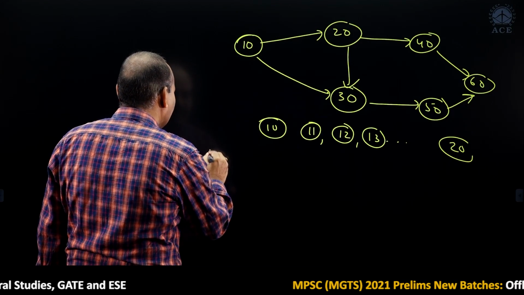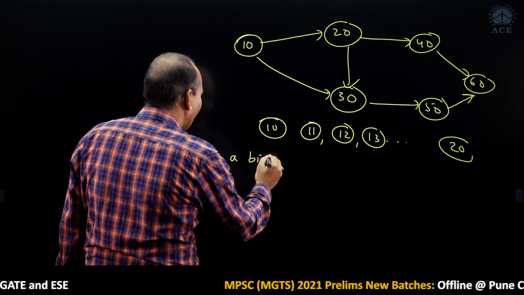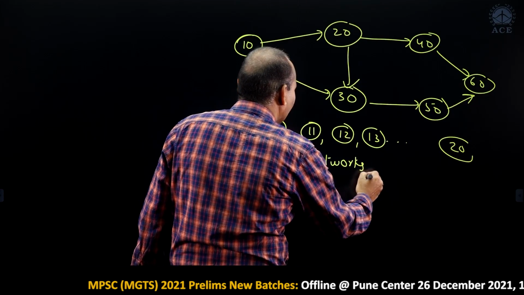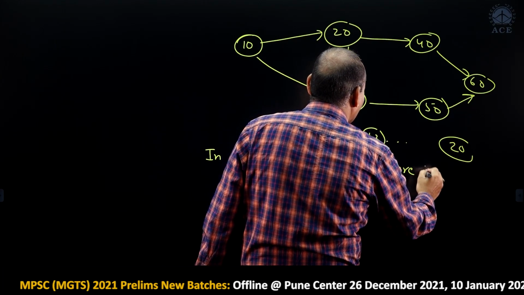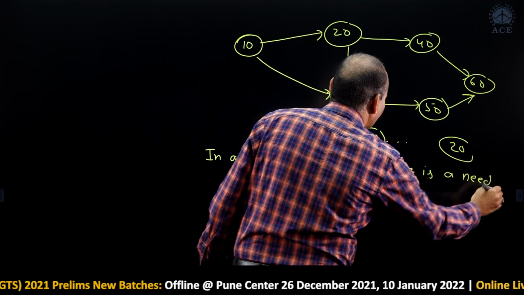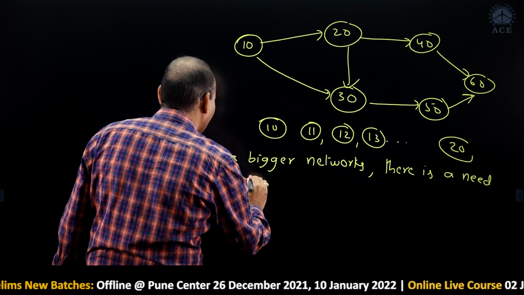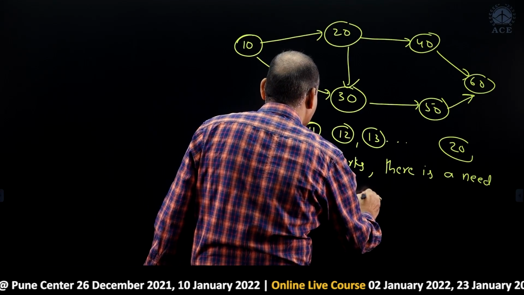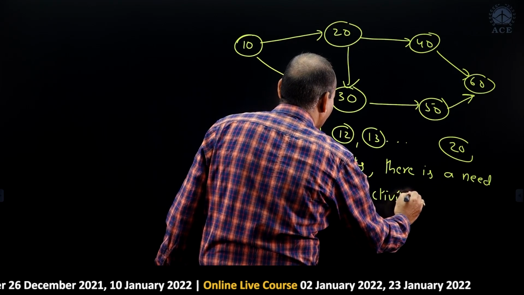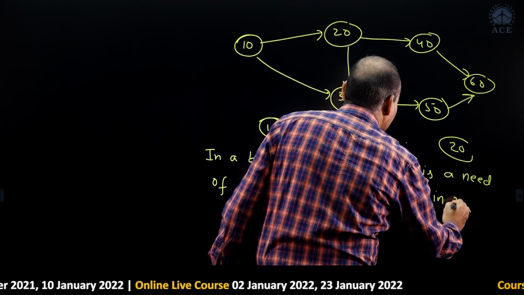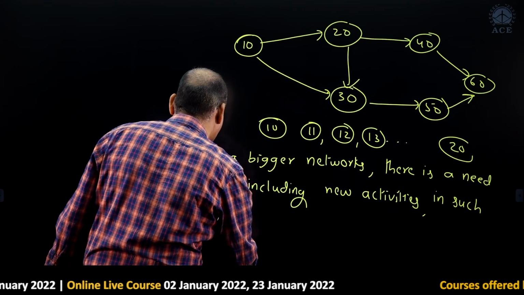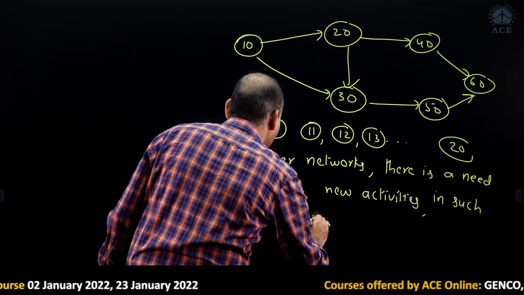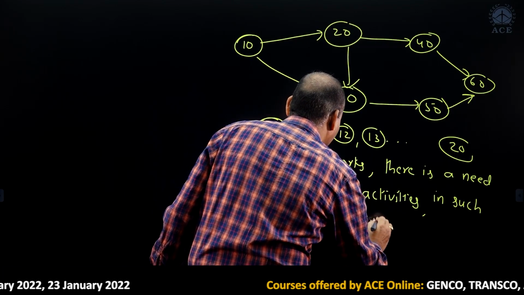So, in a bigger network, there is a need of including new activities. In such cases, we use skip numbering.